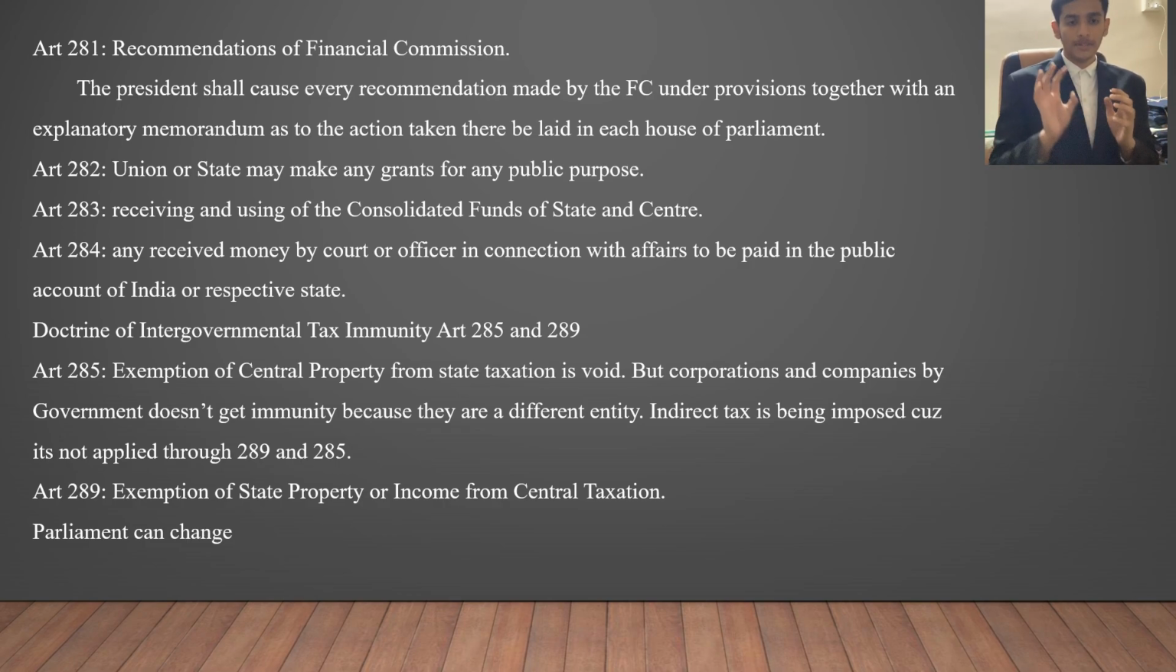Now moving on. This is a bit complicated, that is Article 285 and 289 which give a doctrine. Now that doctrine is of intergovernmental tax immunity. Now what is this doctrine? This is basically the conflict between these two articles. Article 285 says that there should be an exemption of central property from state taxation, and 289 says that there is exemption of state property or income from central taxation. So this is basically contradicting each other, which only parliament can later on change.